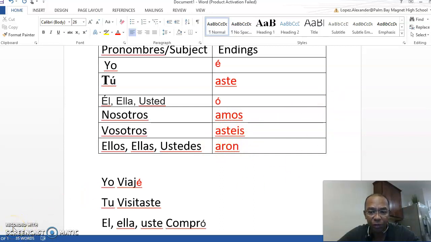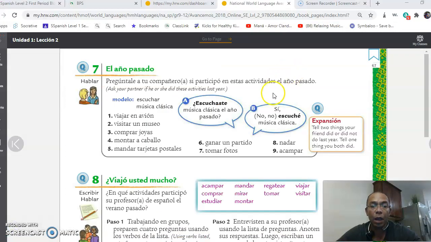Now that we reviewed those, let's go back to the activities. Activity 7, 8, 9, 10, and 11, on pages 67, 68, and 69. Here what you have to do is create a mini conversation. You are going to ask your partner if he or she did this type of activity last year.